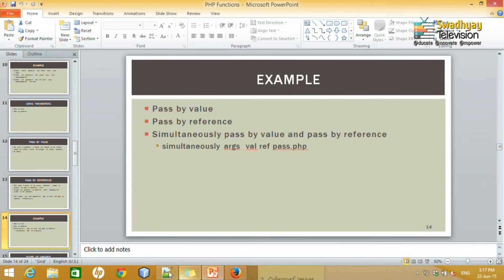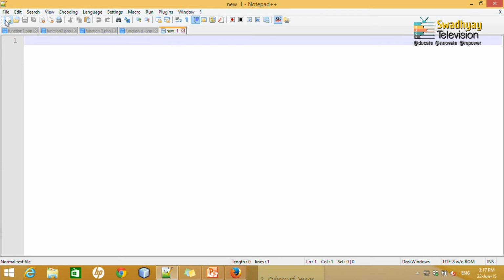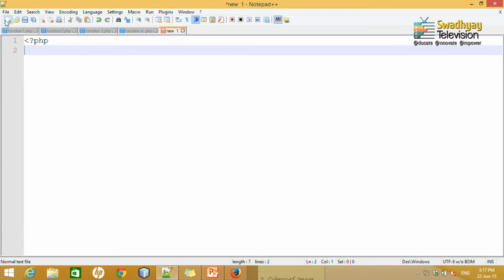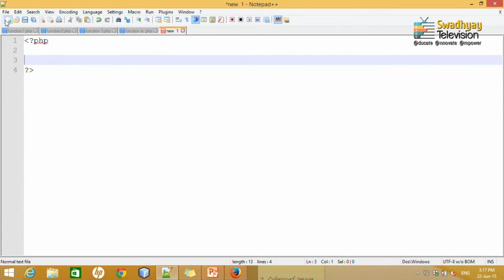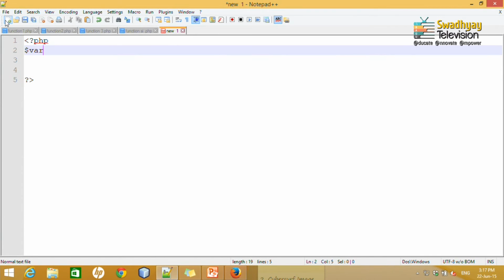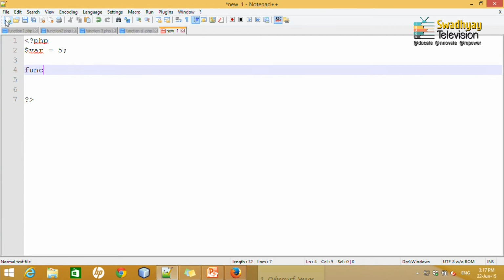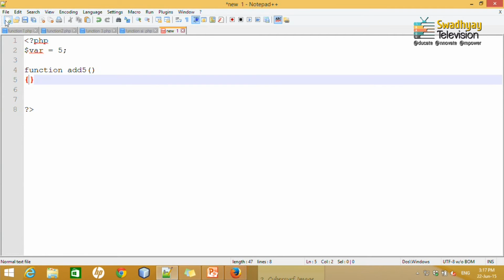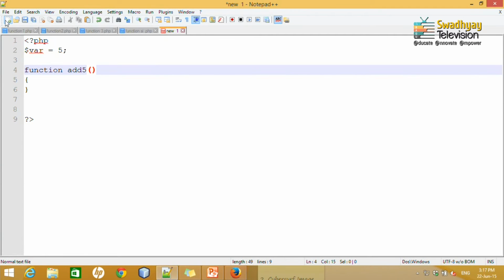Let us say first I create one more function in PHP. Let me create a $var variable assigned to, let us say, 5, and I create one function add5, and I will pass the parameter $var.